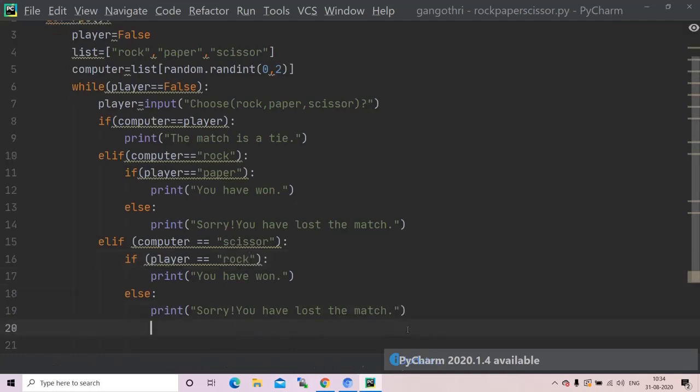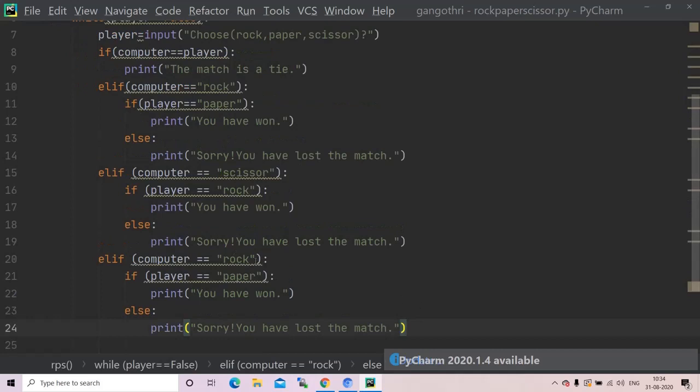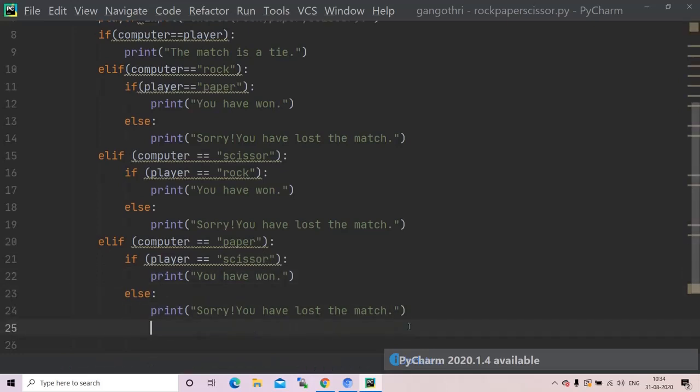As for scissor and rock, always the rock wins, right? Now we have completed rock and scissor. This time I want it to be paper, and I want my user to be scissor. Yeah, we have completed all our cases.